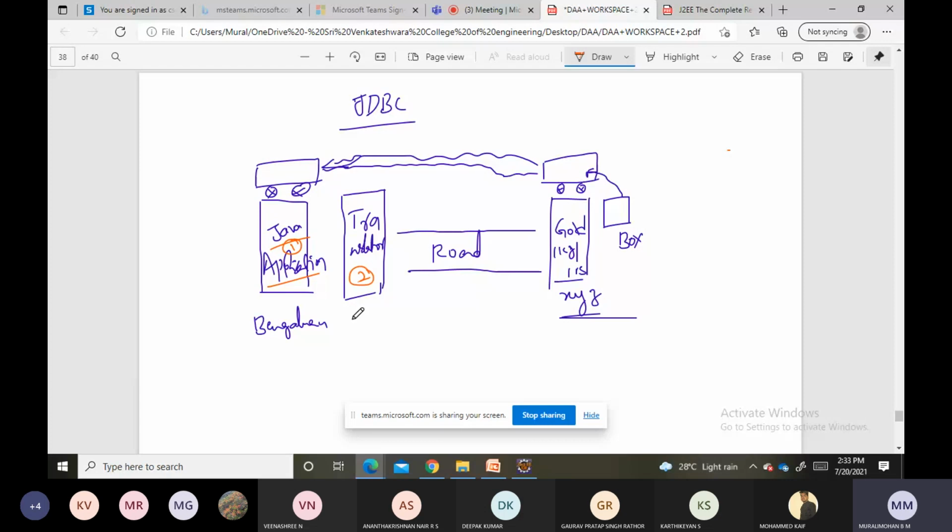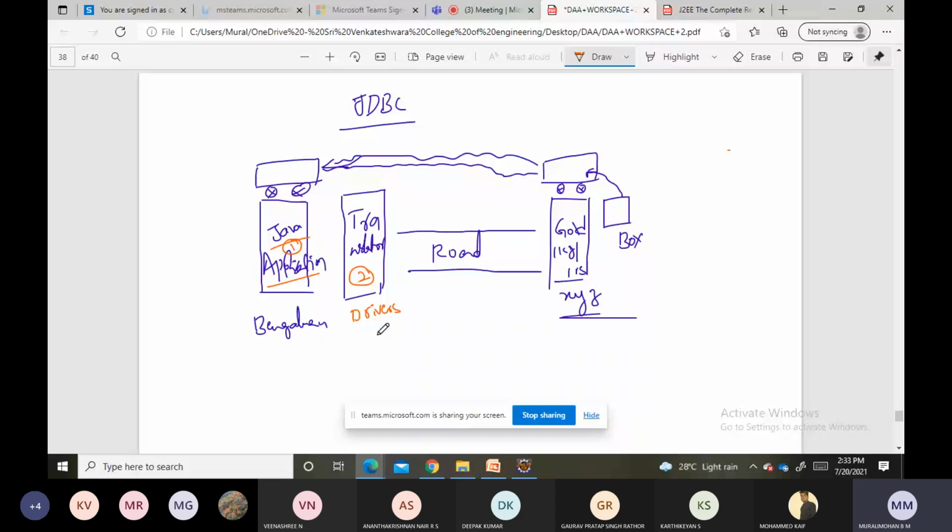So these translators are drivers, which are responsible for converting the Java calls into database calls, and again the database calls into Java calls. This is the task of the drivers we have. Yes, we arranged the drivers also.